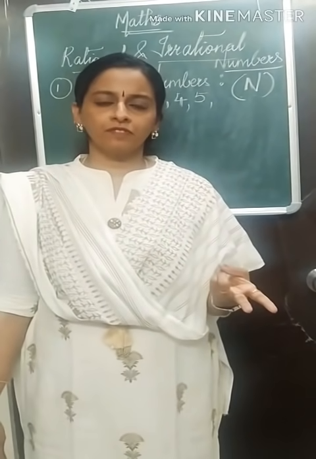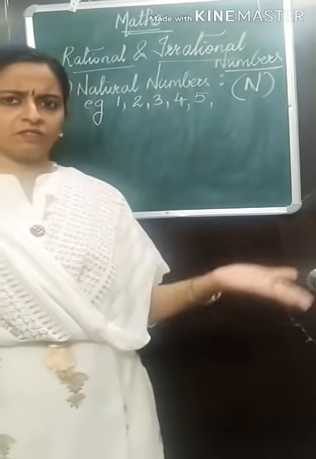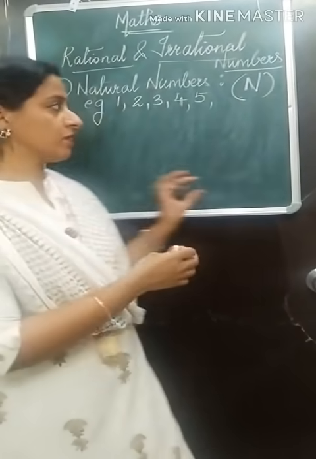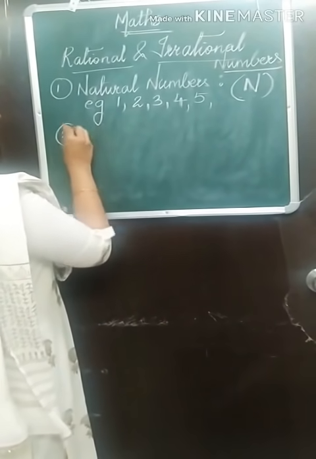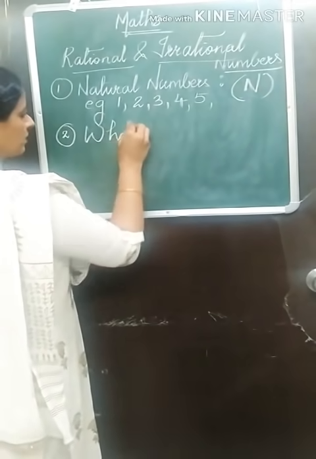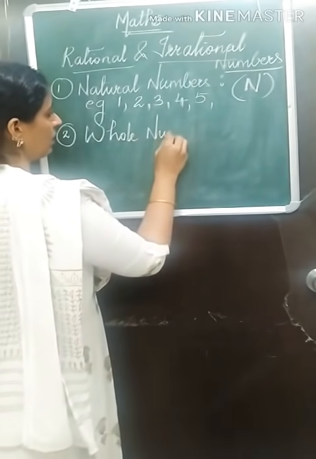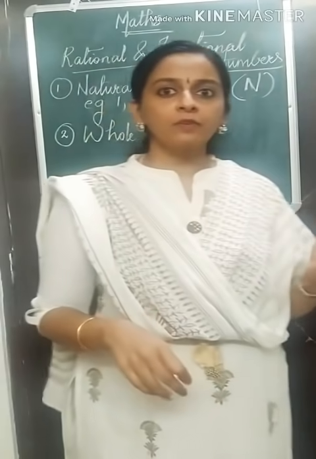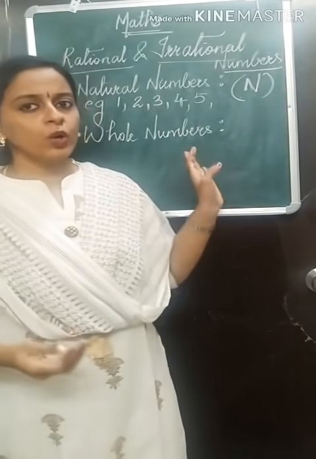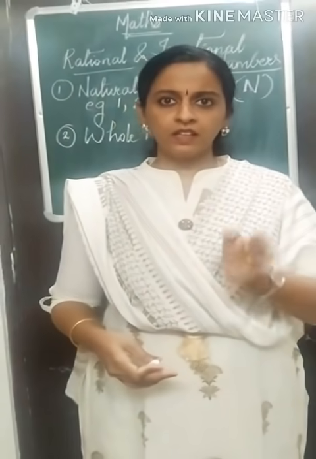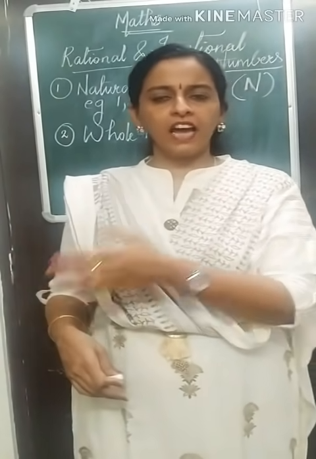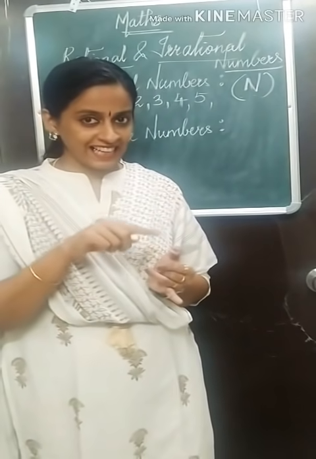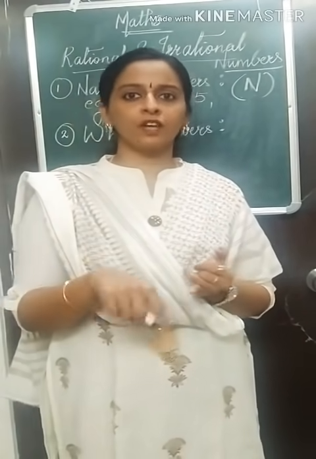The second type of numbers, again this also we are familiar with. Second type of numbers are whole numbers. Okay. So write down second type of number, whole numbers. Whole numbers are the numbers which start with 0. So what are whole numbers? 0, 1, 2, 3, 4, 5 and so on. So whole numbers are actually natural numbers with 0 in it.